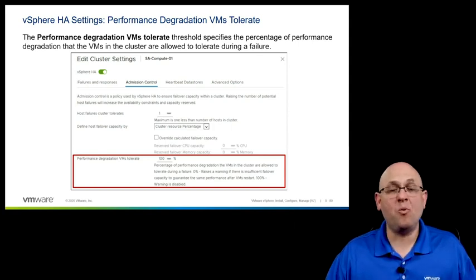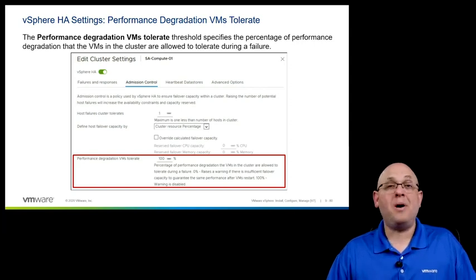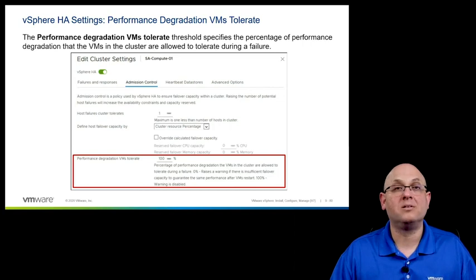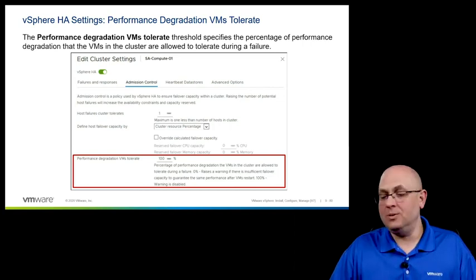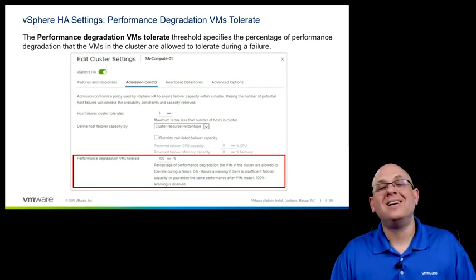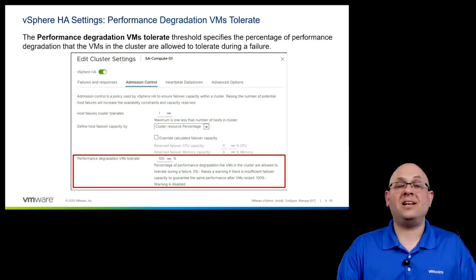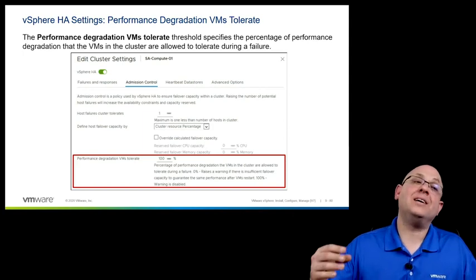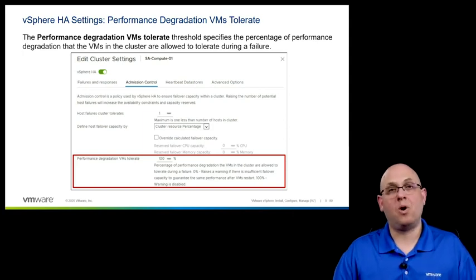Now, what kind of performance am I going to get? It's going to be awful, okay? But because I didn't set any reservations, it told the system I didn't care. But of course, I do care about that. Well, this new setting allows me to, at the very least, set up a warning system that in the event that there is a possibility of failure, there is a degradation in performance, it will warn me.